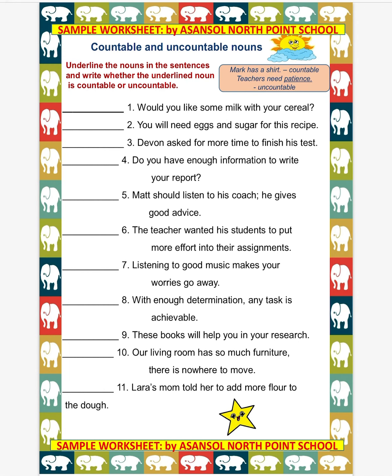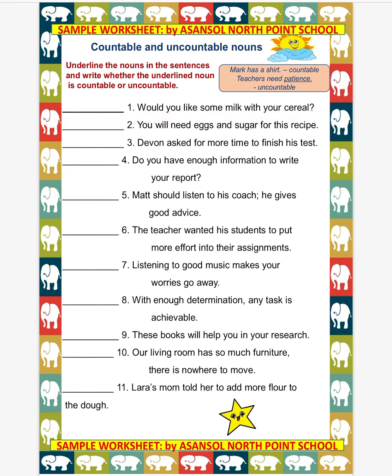Okay. Now we will do the exercise which is given in your worksheet. The exercise is to underline the nouns in the sentences and write whether the underlined noun is countable or uncountable. So the first sentence says, would you like some milk with your cereal?